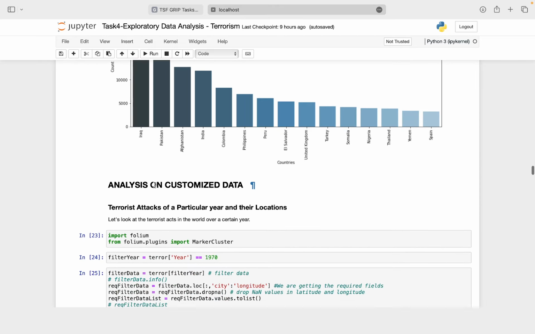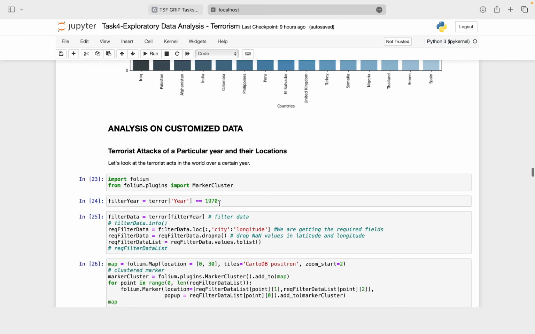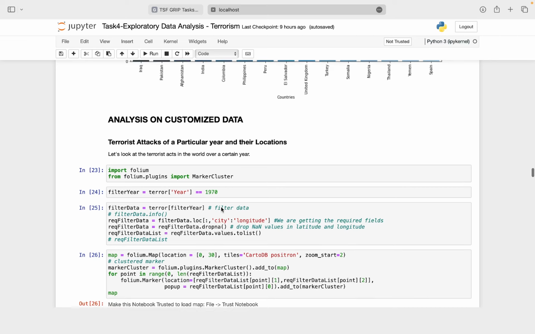Now, analysis on the customized data is done, where the terrorist attacks in a particular year and their location are analyzed for a certain year. Now, I take an arbitrary year of 1970, which is totally arbitrary. It can be taken of any year.